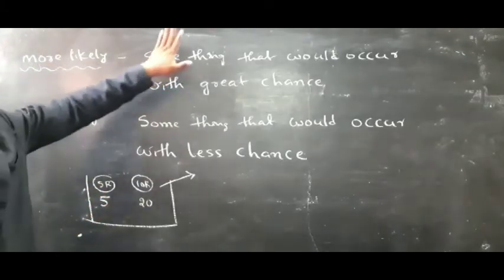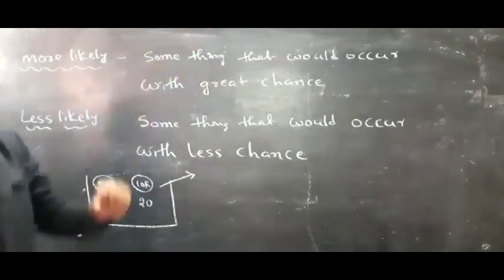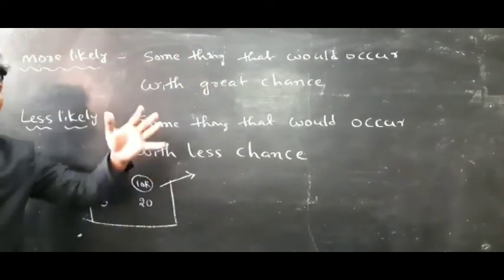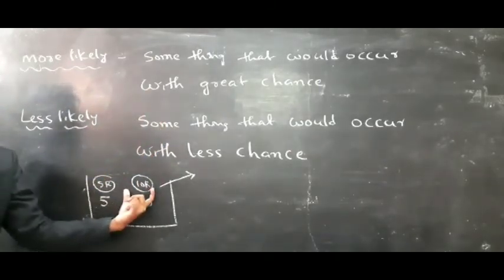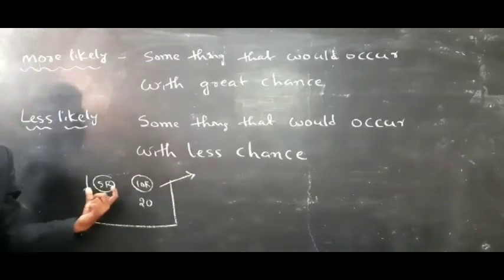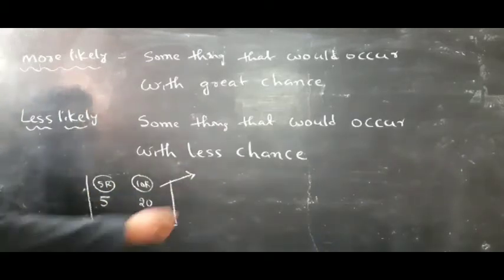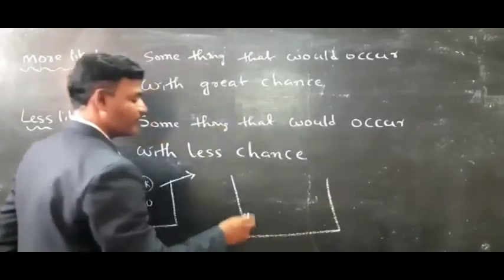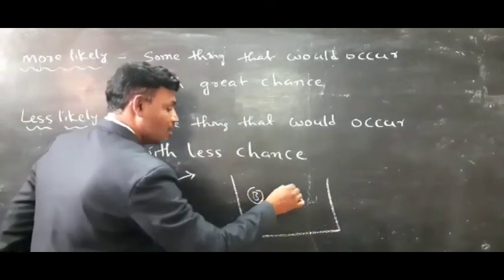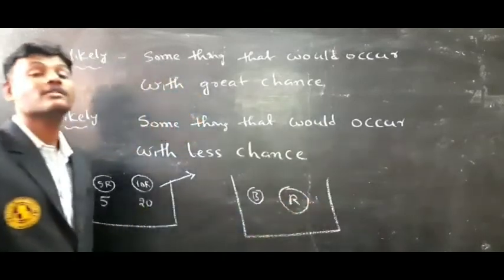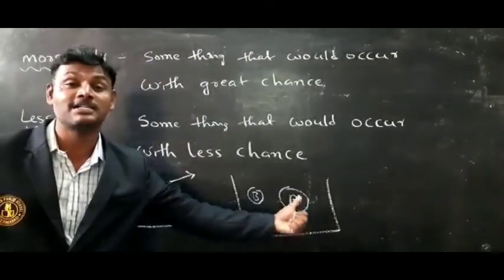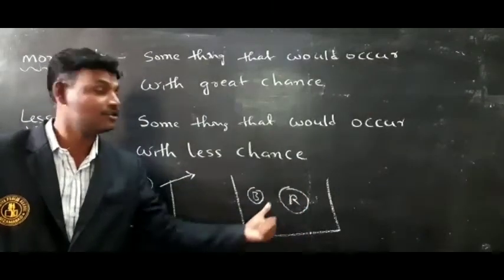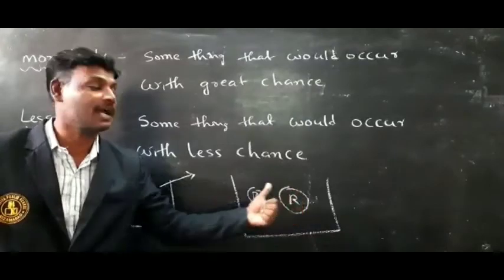What is the definition here? Something that would occur with a great chance. Here the number of 10 rupee coins is more than the 5 rupee coins. So 10 rupee coins are nothing but more likely events. 5 rupee coins are less likely events. Similarly, if you take a ball, here one black ball, two red balls are there. There is more chance to get a red ball. Why? Because the number of red balls is more than the number of black balls. So red balls are more likely events and black balls are less likely events.